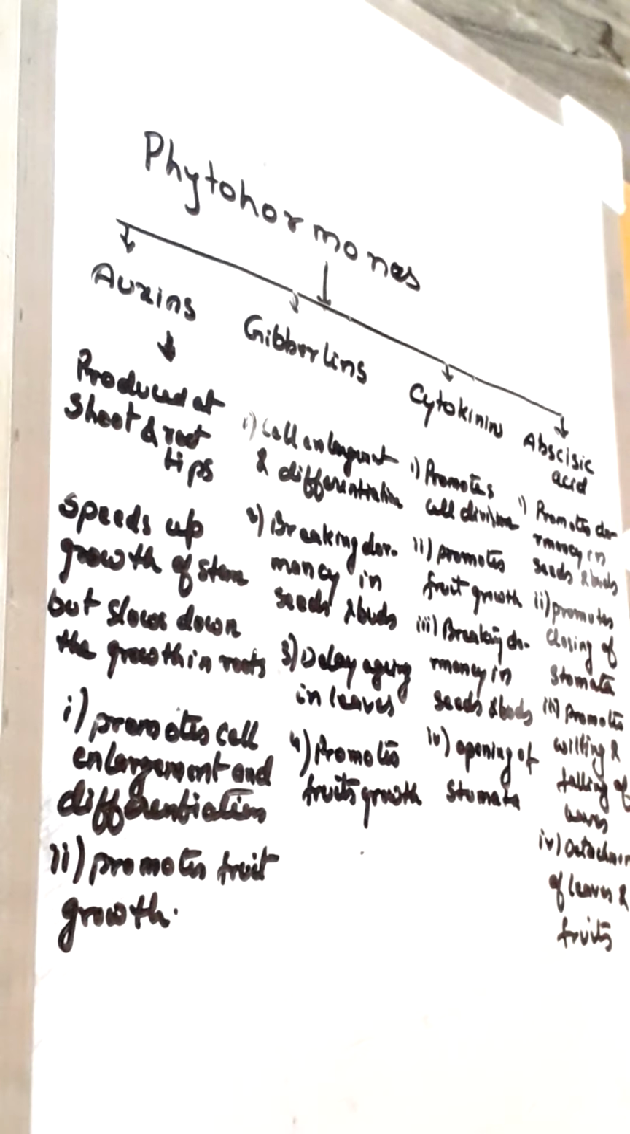Now let us talk about abscisic acid. It is called growth inhibitor. It has opposite effect, that is, it promotes dormancy in seeds and buds. It promotes closing of stomata. Here, it was helpful in opening of stomata. It is promoting closing of stomata. It promotes wilting and falling of leaves and detachment of leaves and fruits from plants.